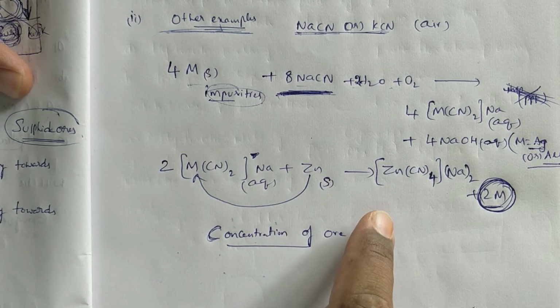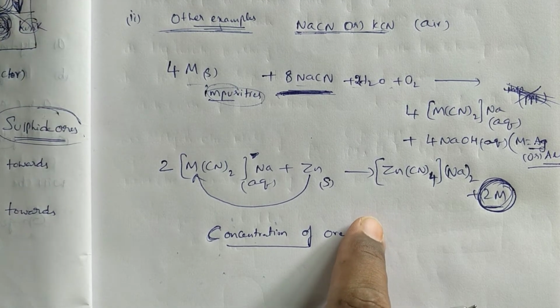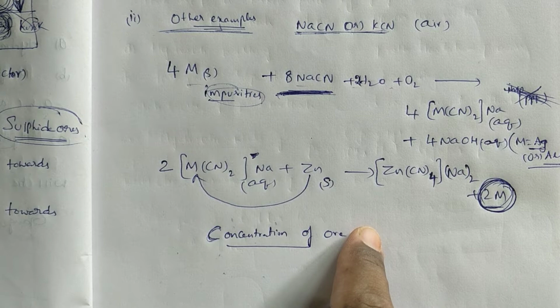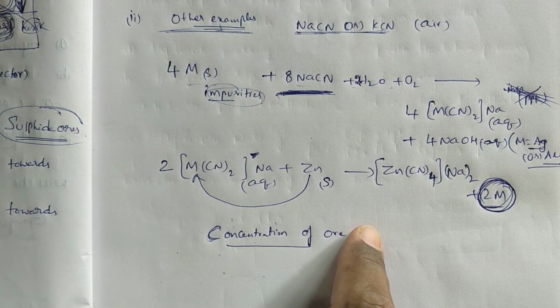First step is hydraulic washing. Second method is magnetic separation method. Third method is froth flotation process. And fourth method is leaching.